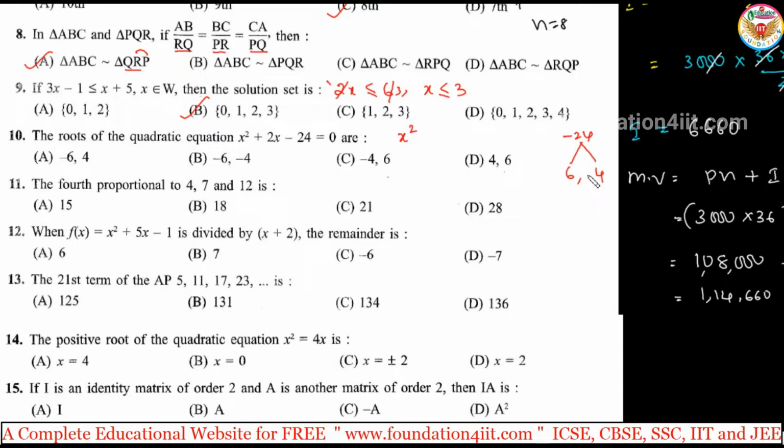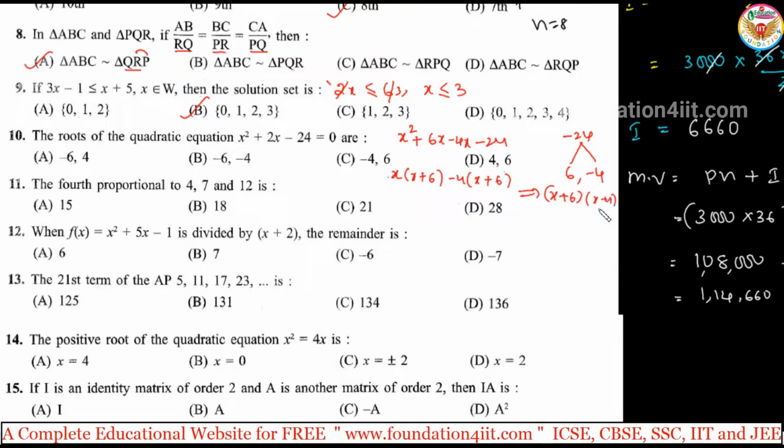So 6 comma minus 4, yes. So x square plus 6x minus 4x, which is 2x. 6 into minus 4 is minus 24. Take the common: x is common, x plus 6, minus 4 is common, x plus 6. So from this, x plus 6 into x minus 4.